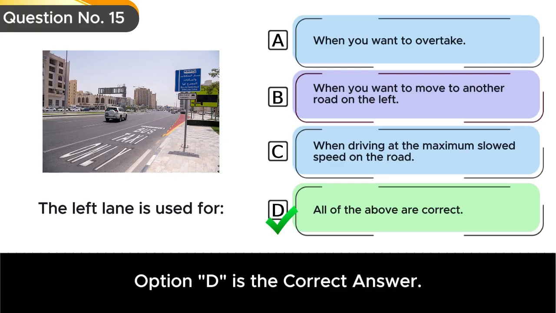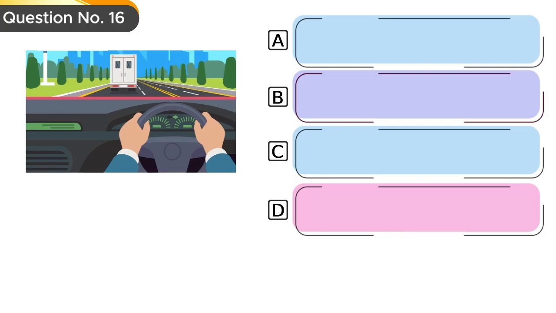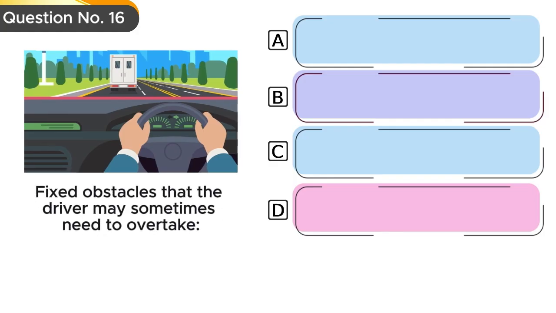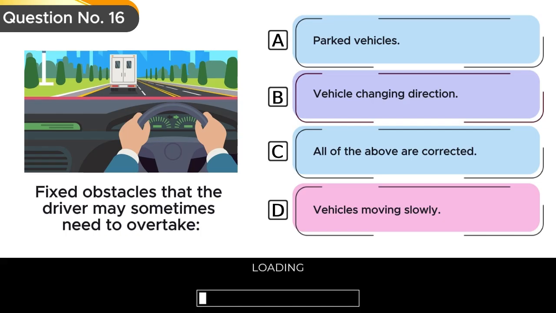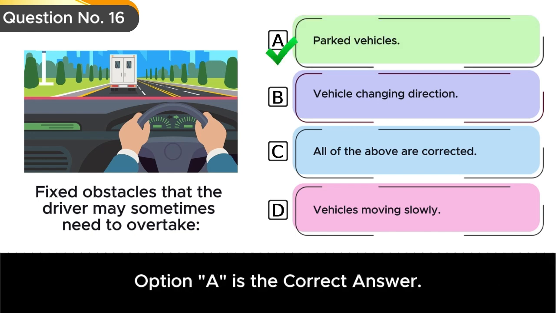Option D is the correct answer. Question number 16. Fixed obstacles that the driver may sometimes need to overtake. Option A, parked vehicles. Option B, vehicle changing direction. Option C, all of the above are correct. Option D, vehicles moving slowly. Option A is the correct answer.